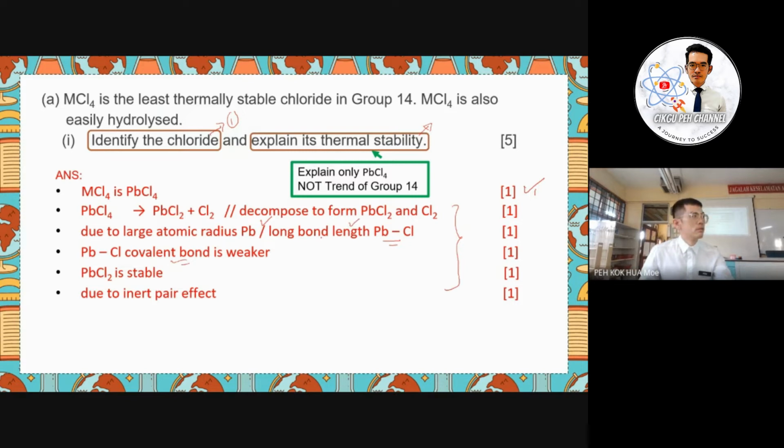When the bond is longer, the strength decreases. So it will be stable at the +2 oxidation state, which is lead(II) chloride. Why? Because of the inert pair effect also. Maybe we're not discussing this since we discuss the covalent bond, but the mark scheme also includes the inert pair effect. We can add any relevant information. Please write more than 5 points here.